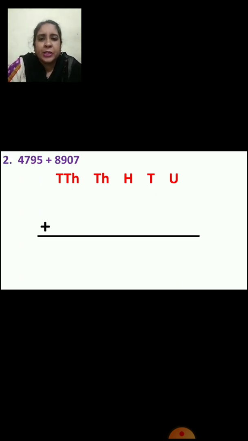Here also you can see the question is 4795 plus 8907. Both the numbers are 4-digit numbers, right? So again, first you will write the places: units, tens, hundreds, thousands, and now you are going to arrange the numbers vertically. So we will start from units place. Now 5 will come in units place, 9 will come in tens place, 7 will come in hundreds place, and 4 will come in thousands place.